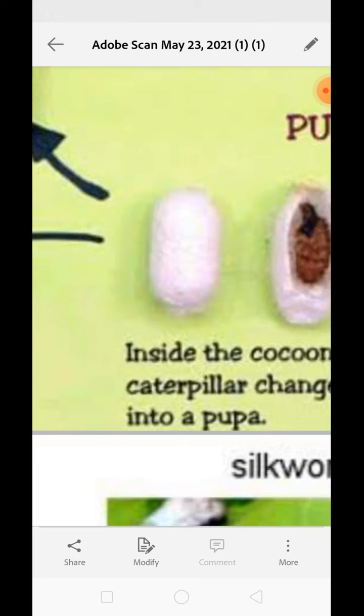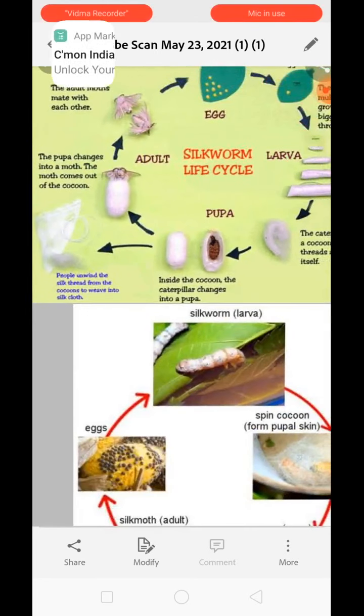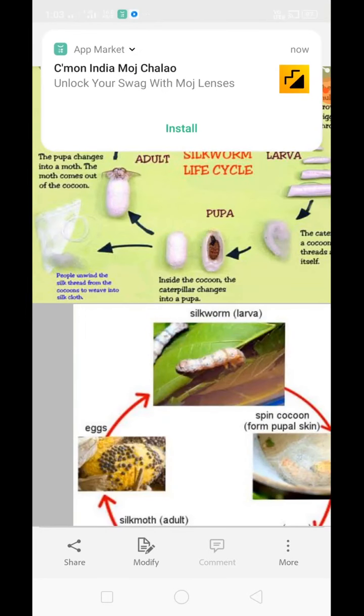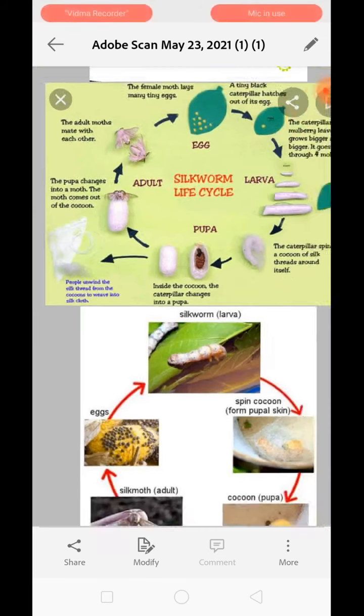Wild silk like tussar is obtained from a different kind of silk moth that feeds on the oak tree. Oak trees grow widely in India and China, and Bombyx mori feeds on mulberry tree leaves. Okay, now Munga silk is obtained from another wild variety of silk moth found in the Brahmaputra valley. These are the different kinds of silkworm.